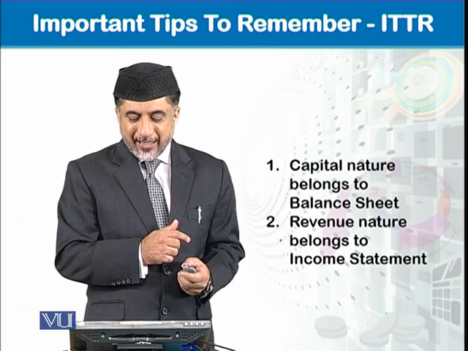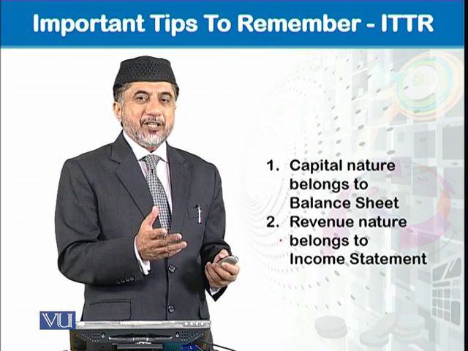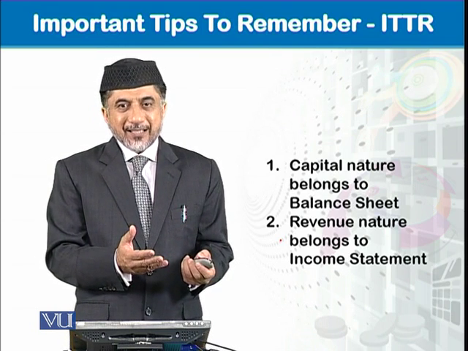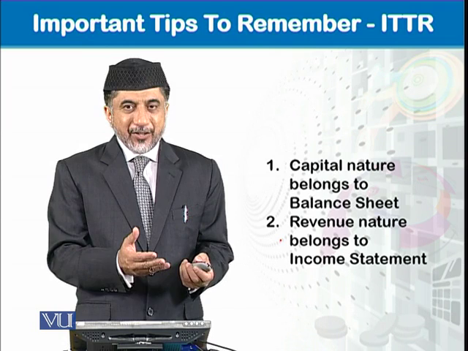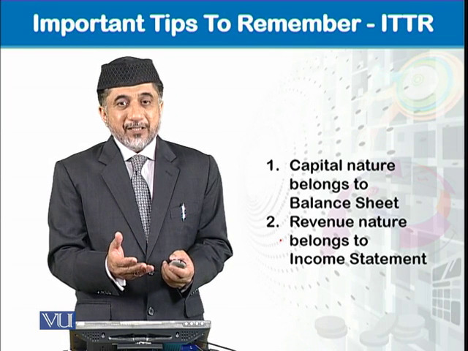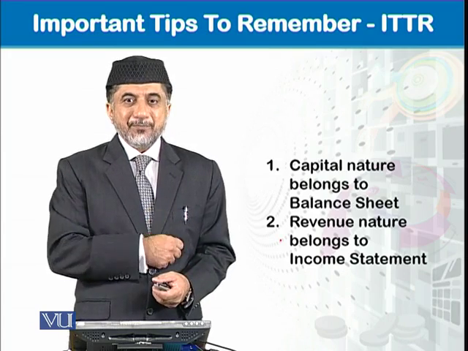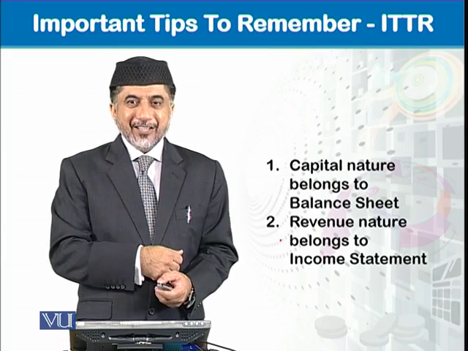Whereas revenue nature belongs to income statement. Revenue nature is expense if it is revenue expenditure, or income if it is revenue receipt. So both of these belong to the income statement. Okay, thank you very much.